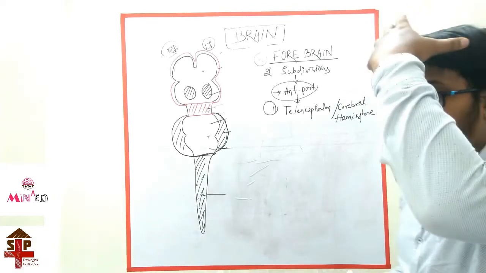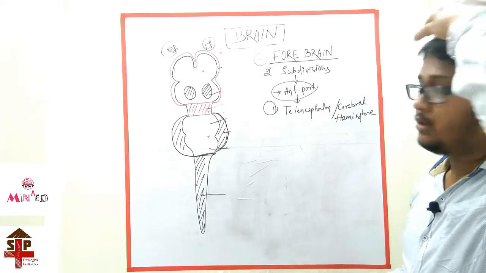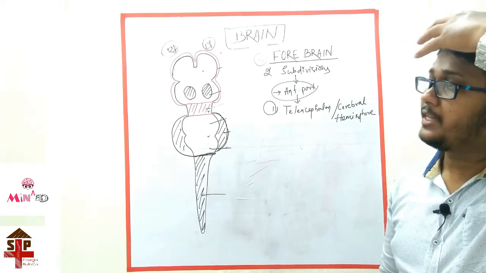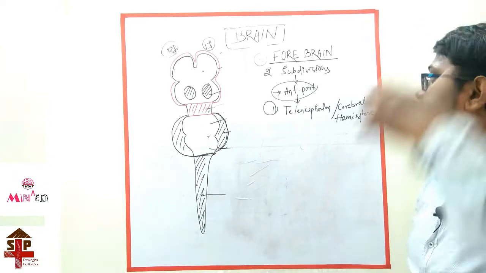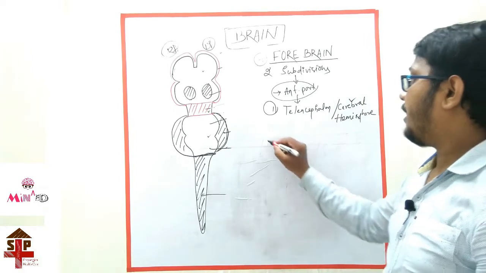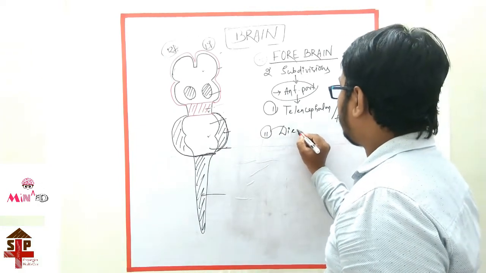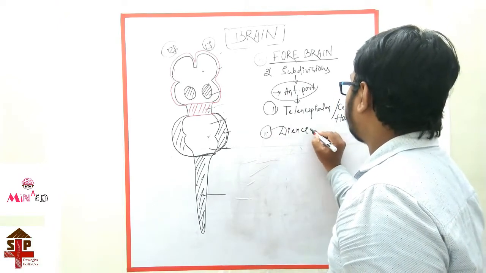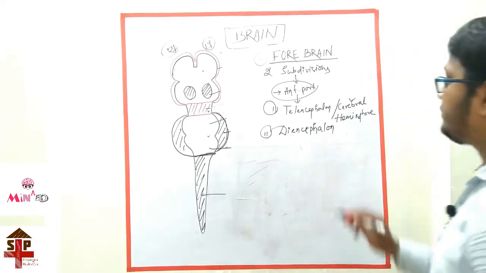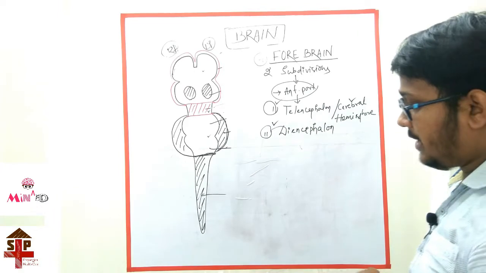This is the forebrain. The forebrain is divided into two parts. The anterior part is the telencephalon, the cerebral hemisphere, and the second one is the diencephalon. First one is the telencephalon, second one is the diencephalon.